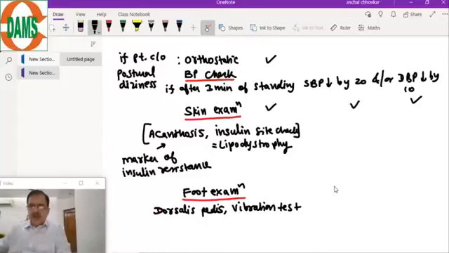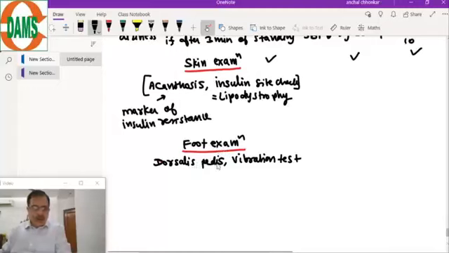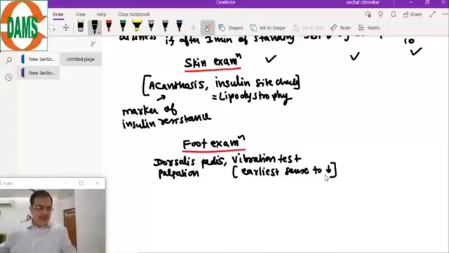Alright, so the foot examination is done, and in the foot examination important components are the dorsalis pedis palpation and a vibration test. Vibration sense is one of the earliest senses lost in diabetes. So vibration sense is one of the earliest senses to decrease, tested with a tuning fork. So this foot examination is done at the initial visit and annually. A very important examination,